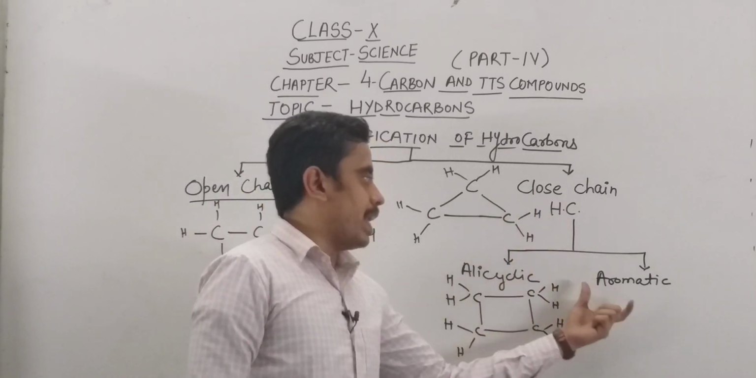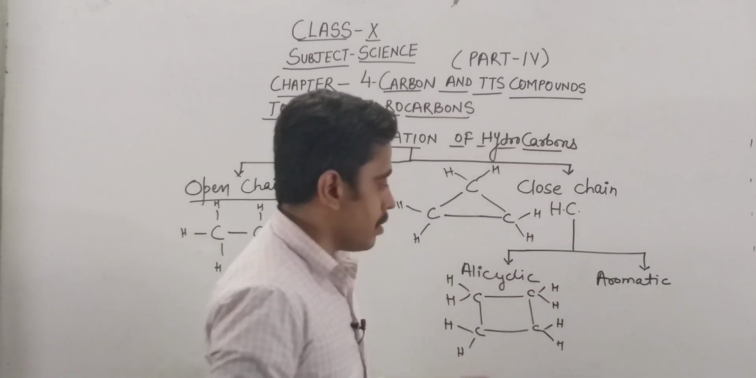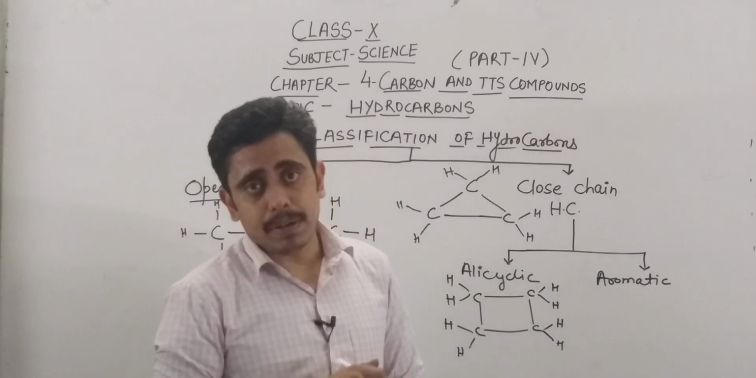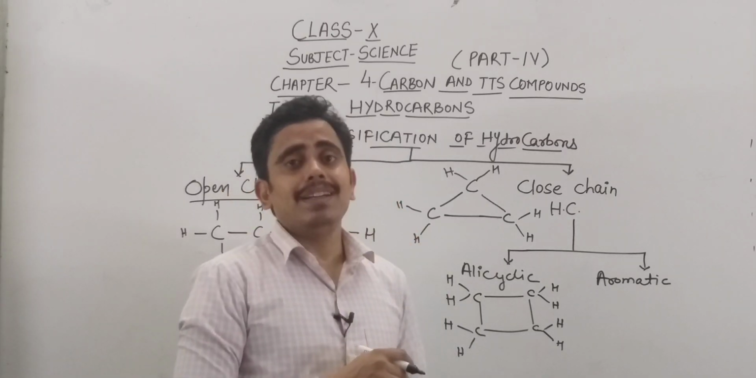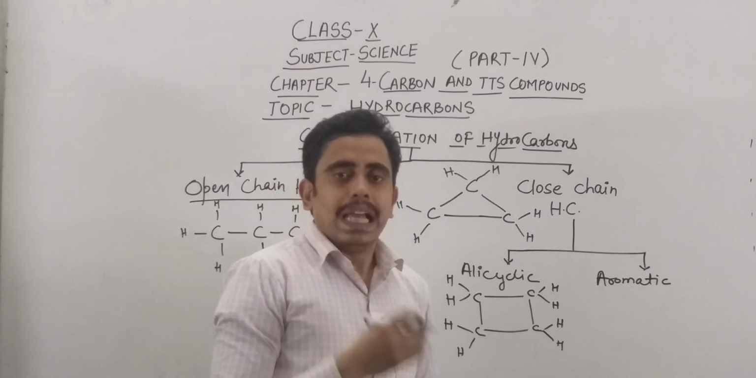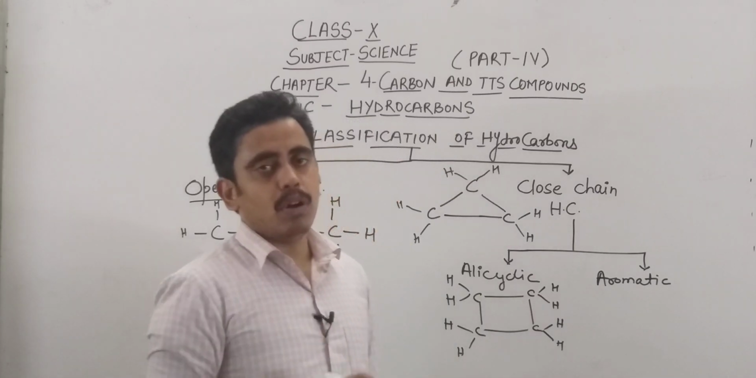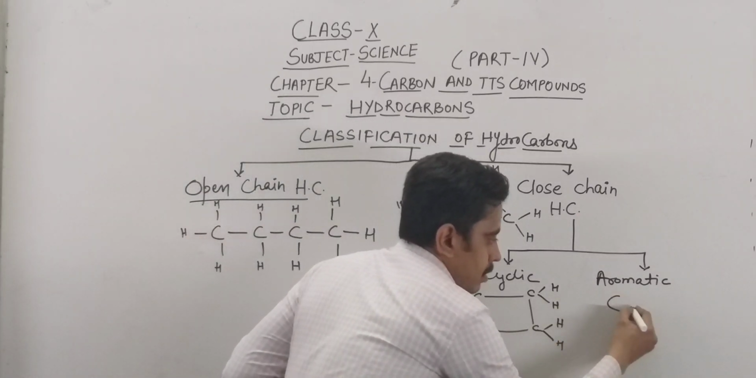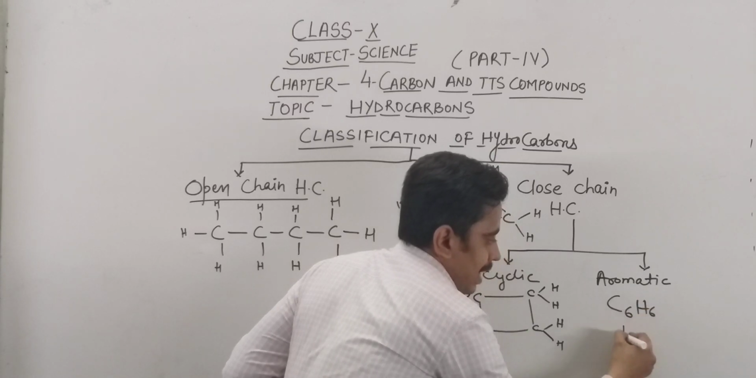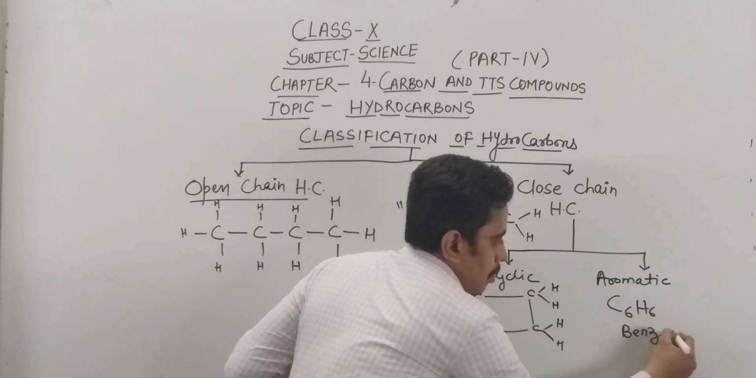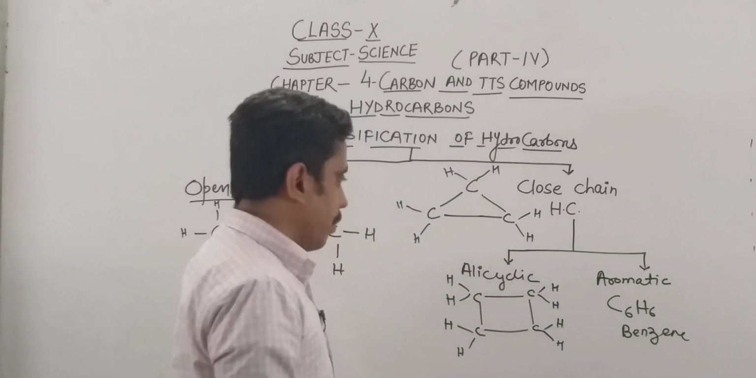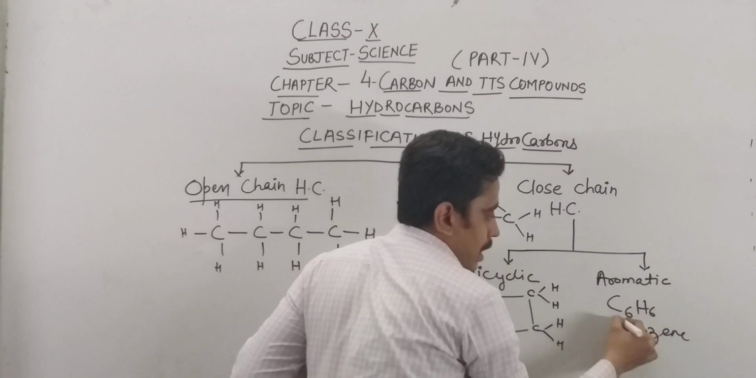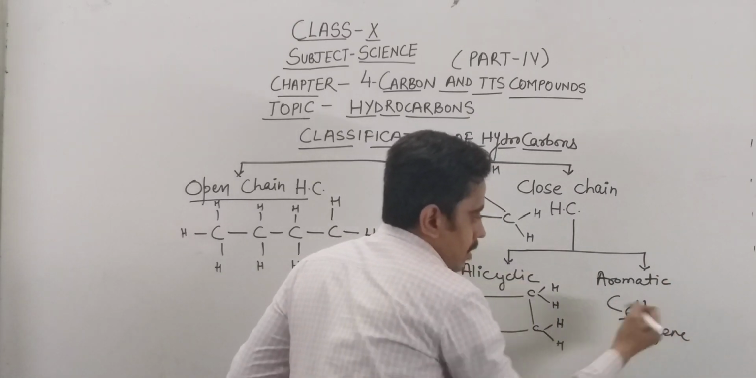Aromatic closed chain hydrocarbons, what are these? These are also closed structures, but in them double bonds or triple bonds are present alternate to the single bonds. Let me give you one example that is given in your book, and it is a very important example. The example is basically of benzene, having molecular formula C6H6. How is its structure formed? Its structure is formed like this, in which there are 6 carbon atoms and 6 hydrogen atoms.